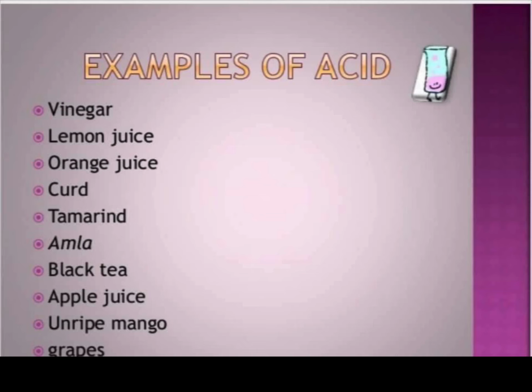Then examples of acid. Vinegar contains which acid, children? Acetic acid. Lemon contains citric acid. Orange juice contains citric acid. Curd contains, tell me, lactic acid. So these are sour in taste, right? So these are examples of acids. These all contain acids.